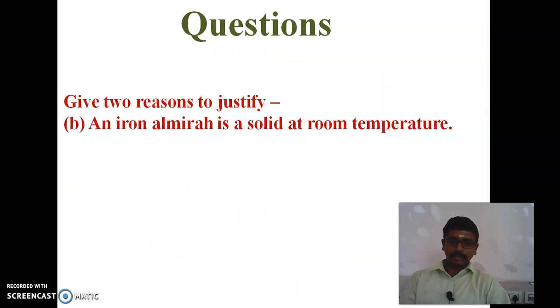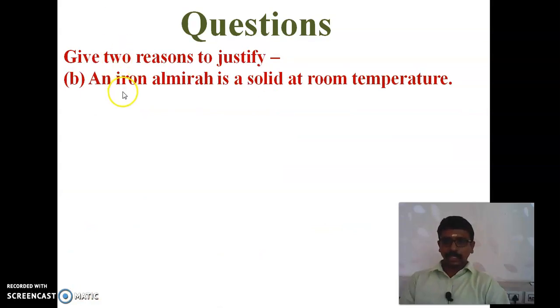Next: iron and aluminium are solid at room temperature. What is the reason? Because iron has a high melting and boiling point.